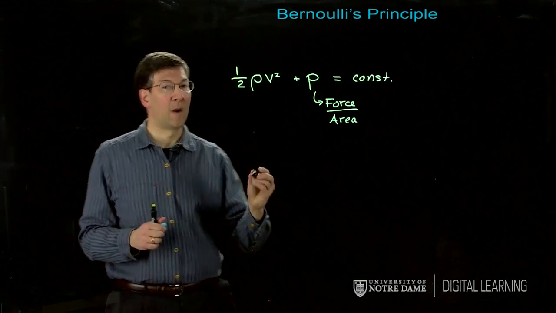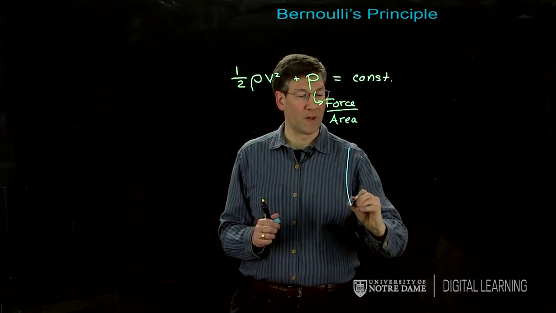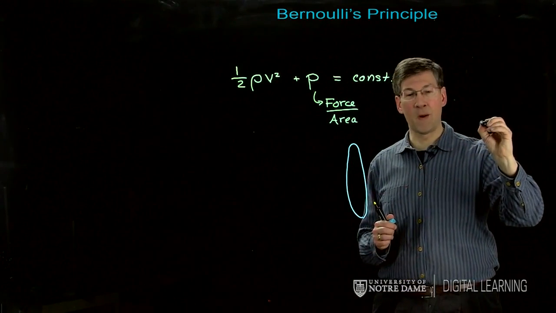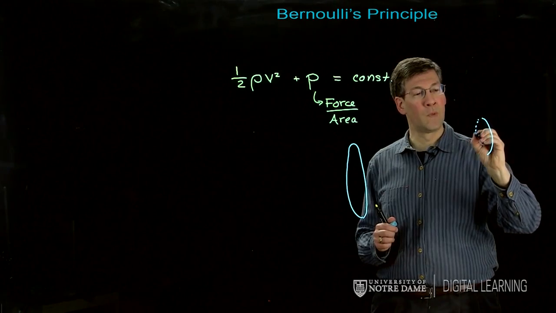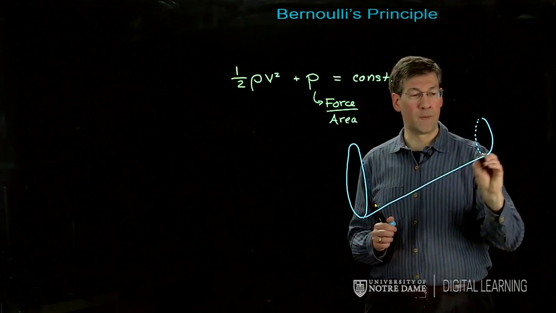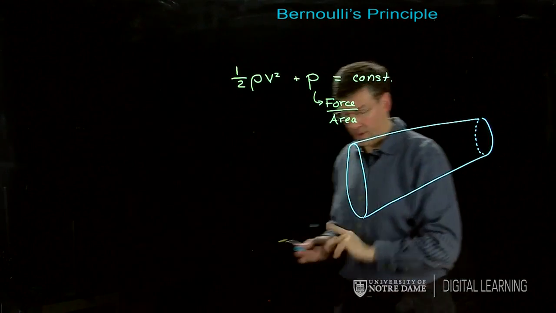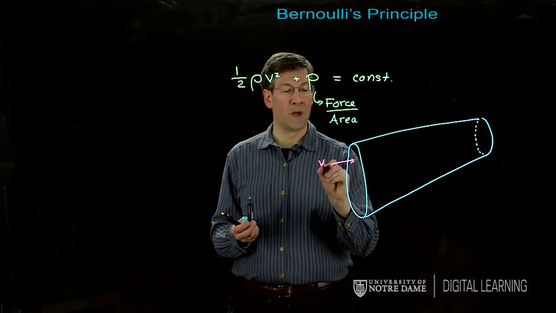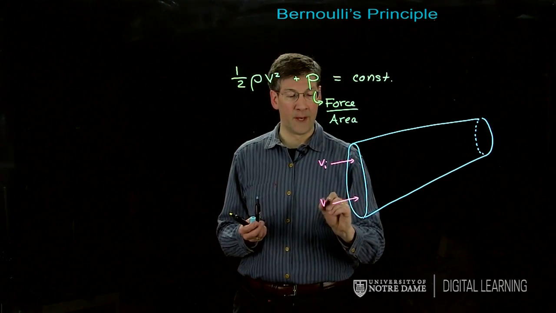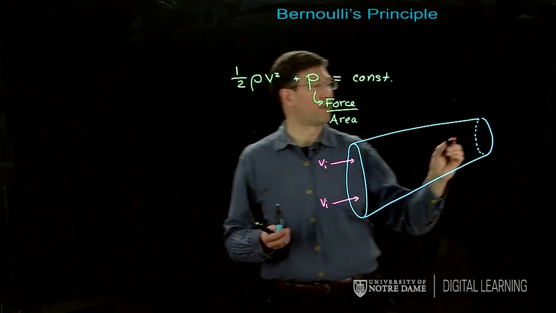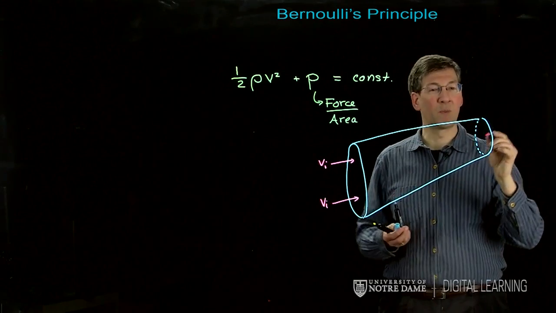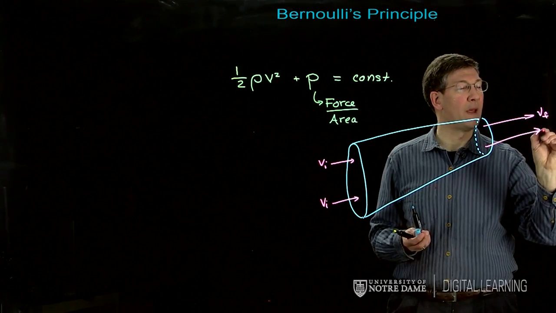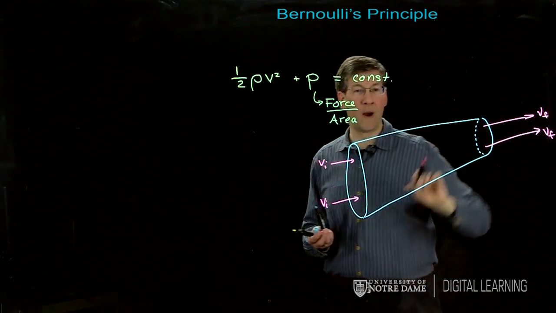So let's imagine that we have a pipe or something like that that's going to taper in cross-sectional area. And so I have an opening to the pipe here, and then over here I have an exit to the pipe. And we can connect these two. And so if I have fluid flowing into this pipe at some speed, so this is my initial speed of the fluid flowing in, the same amount of fluid that flows in has to flow out the other end. Since the cross-sectional area gets smaller, the only way I can move the same amount of fluid out as I move in is to move more fluid through a smaller area over time.